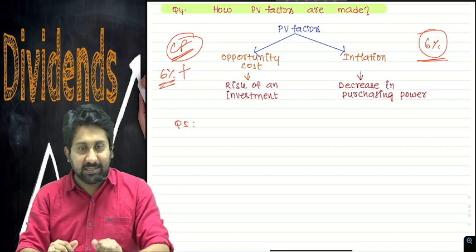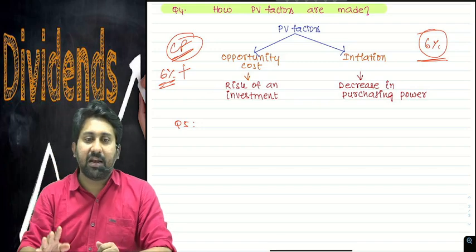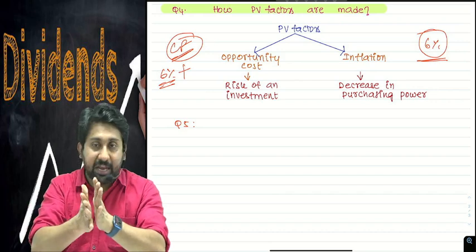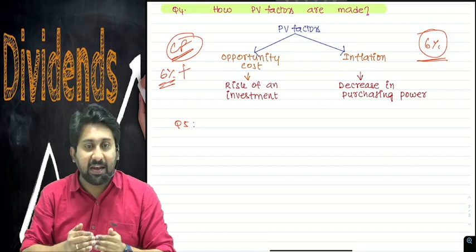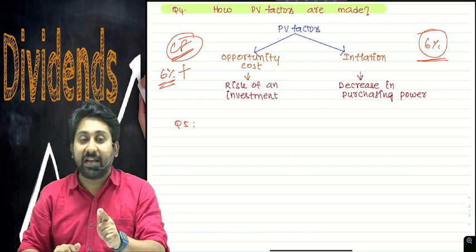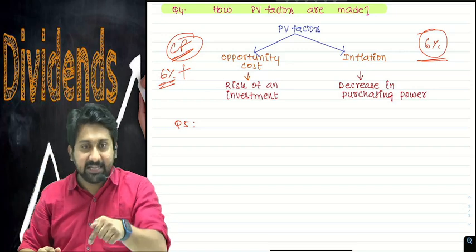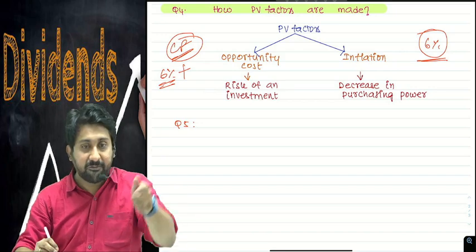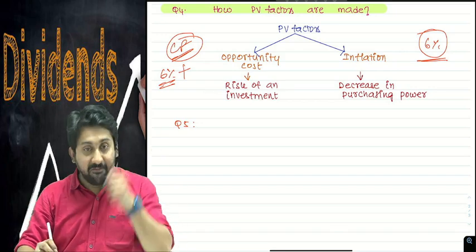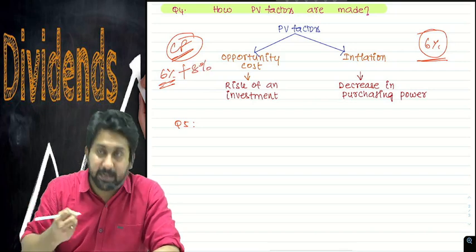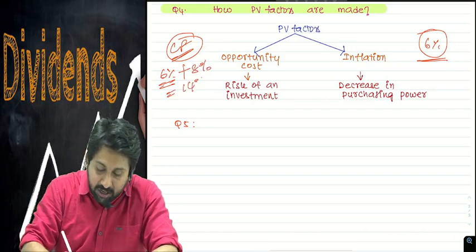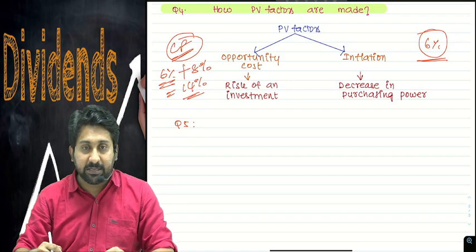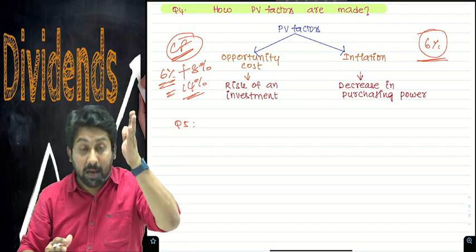So now answer: if I invest in a chit fund company, my 1 lakh rupees is blocked for 1 year. When I get back the same 1 lakh after 1 year, what is the problem? A product which I could buy at 1 lakh 1 year back, I couldn't purchase at the same 1 lakh after 1 year. There is an inflation rate. Therefore, I should also ask the chit fund company to compensate for inflation. Therefore, 8% they will give. So totally how much percent is it? 14%. This is how the PV factors are made. So how 12% PV factors will come, 13% will come, 16% will come, like this only they will come.